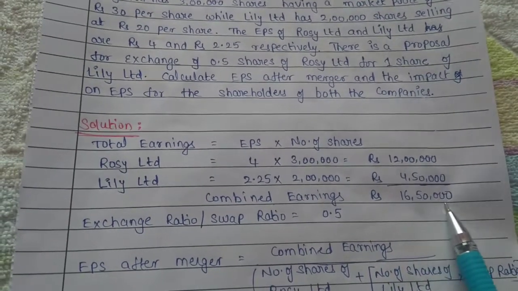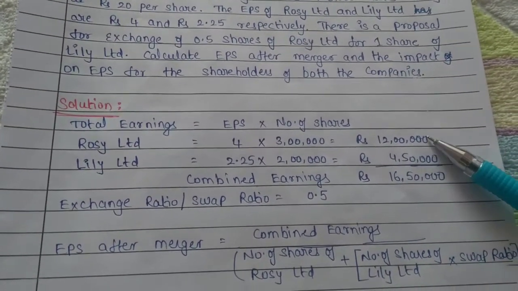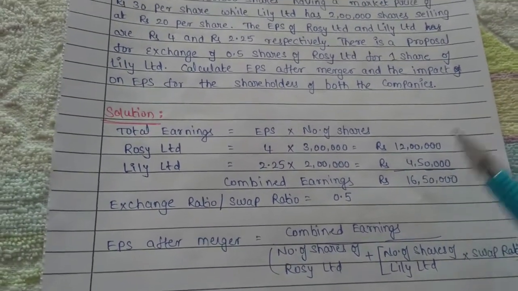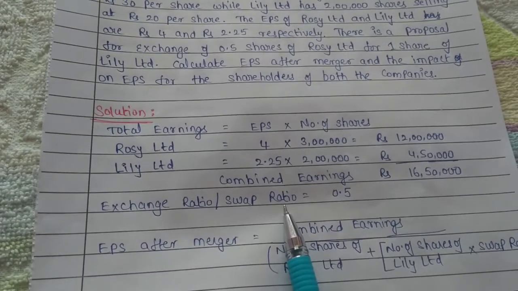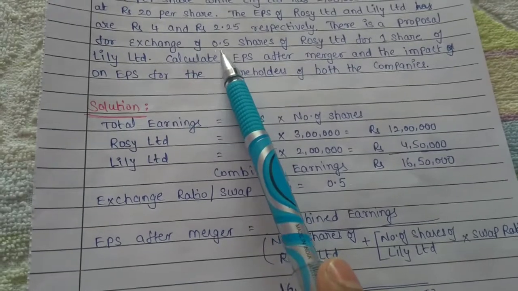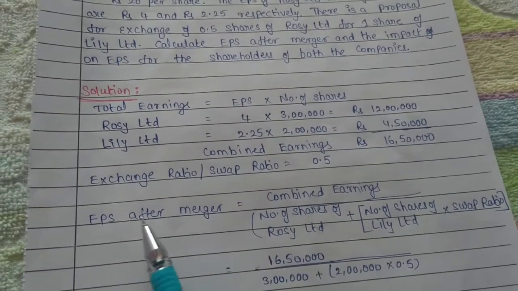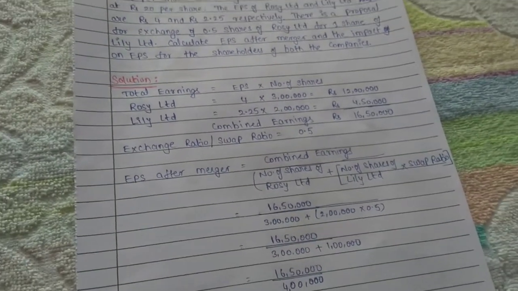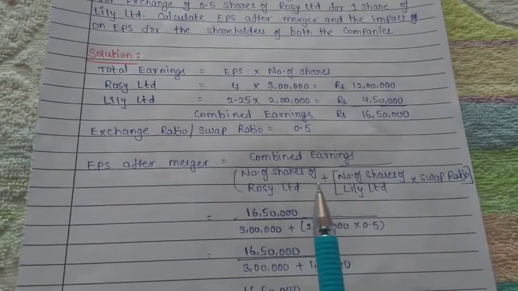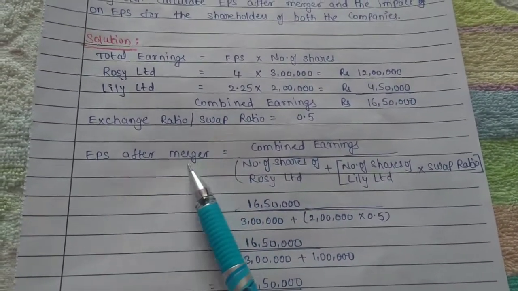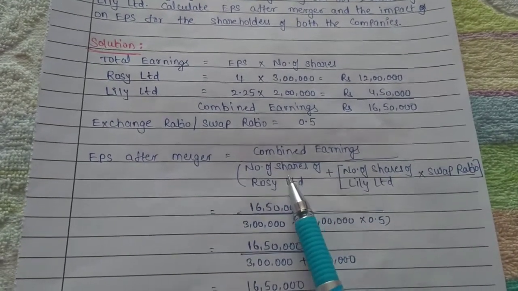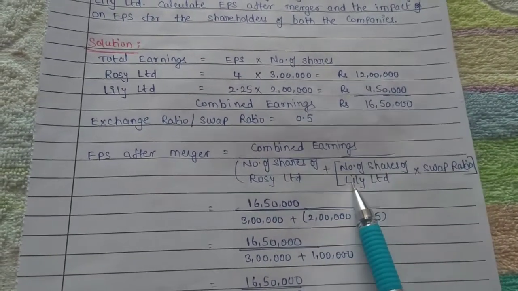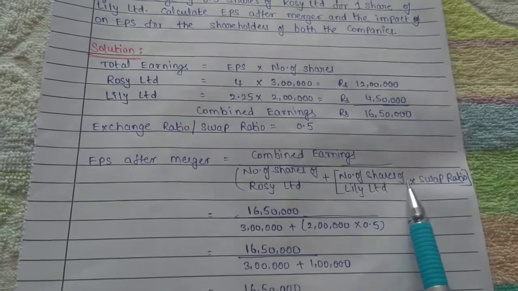Now what are the combined earnings? The earnings of Rossy Limited and earnings of Lilly Limited equal 16,50,000. What is the exchange ratio or swap ratio in the given problem? Here the exchange ratio is 0.5. Now EPS after merger: in this problem there is no information about synergy benefits, so we can simply take the formula, EPS after merger equals combined earnings divided by the number of shares of Rossy Limited, the acquiring company, plus number of shares of the target company, Lilly Limited, into swap ratio.